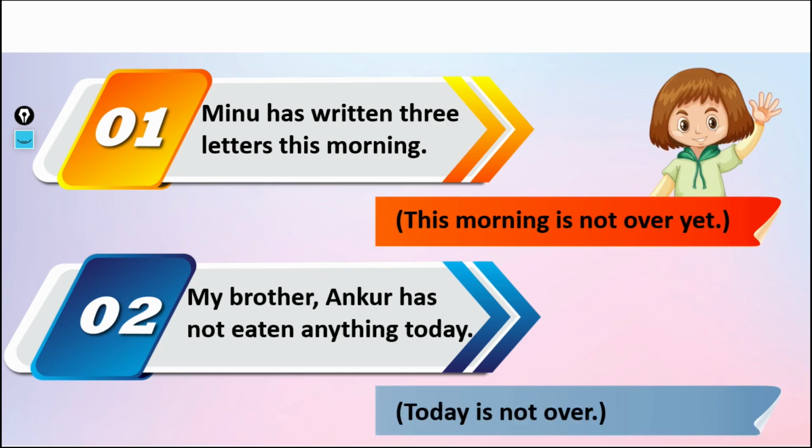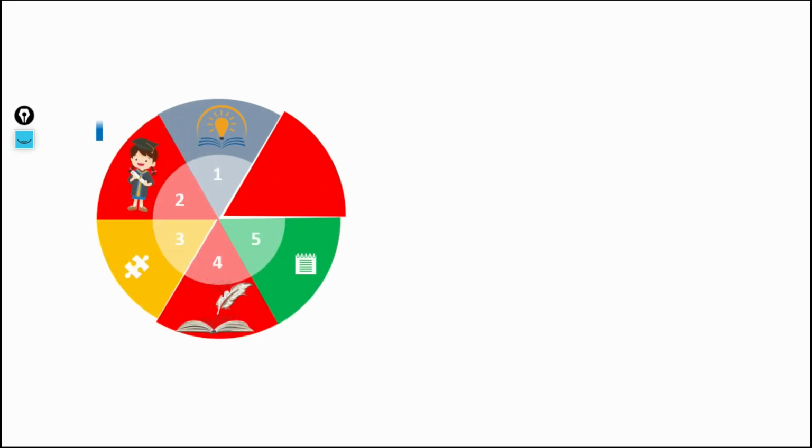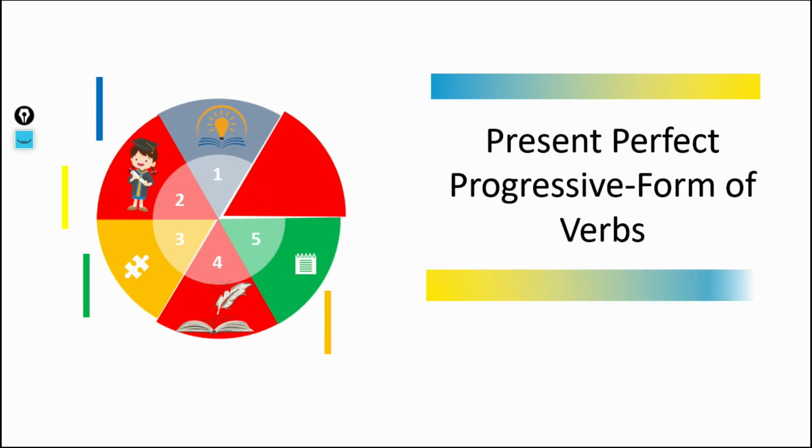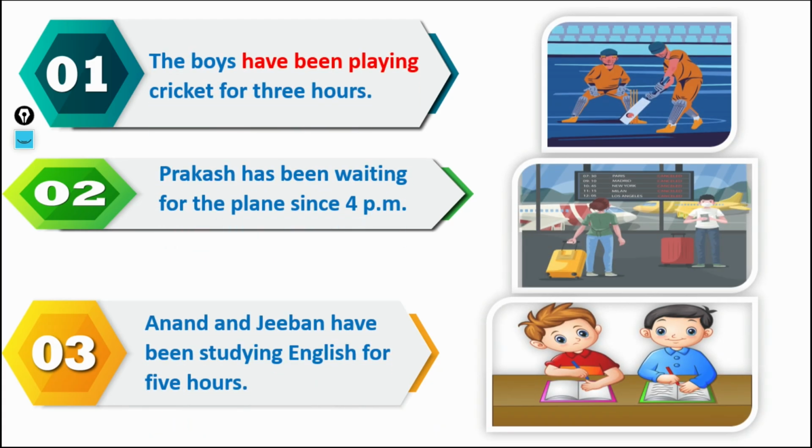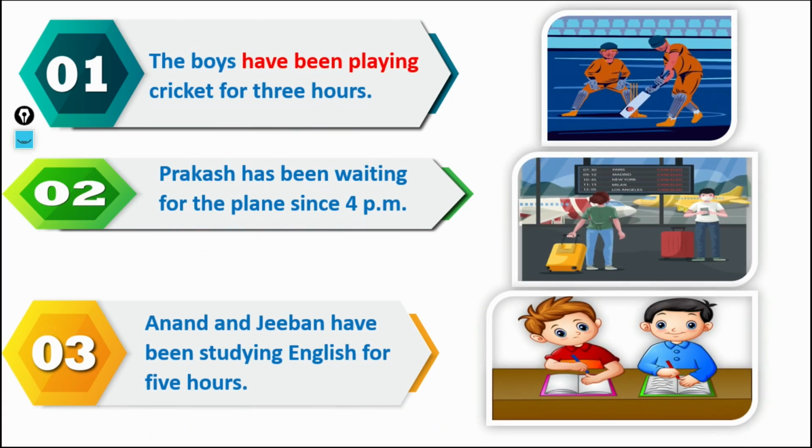Then you come to the next part. Your next part will be the present perfect progressive. In case of present perfect progressive, see the examples please. With the examples we can easily know. This is the last part. The boys have been playing cricket for 3 hours. Prakash has been waiting for the plane since 4 p.m. Anand and Jeevan have been studying English for 5 hours. It is clear, that means the work has started and it is going on.